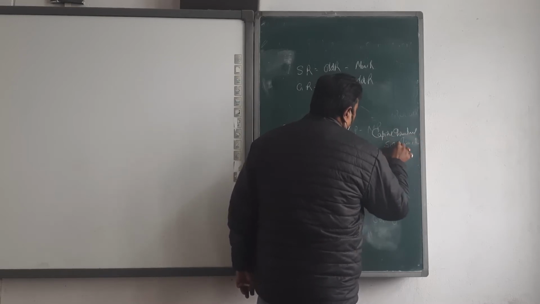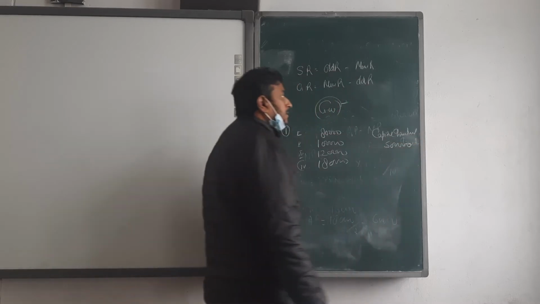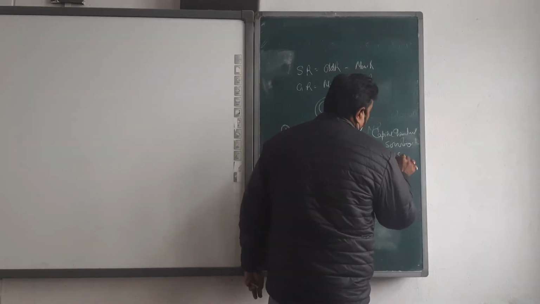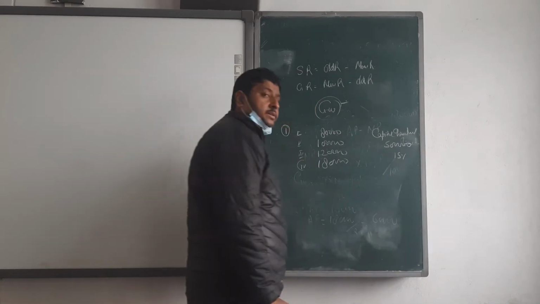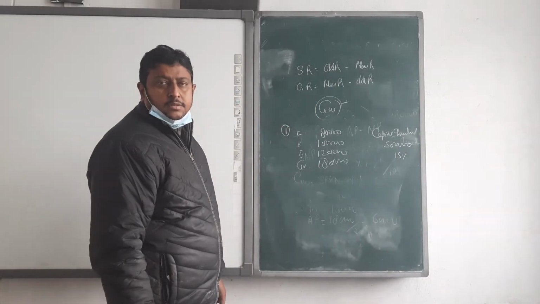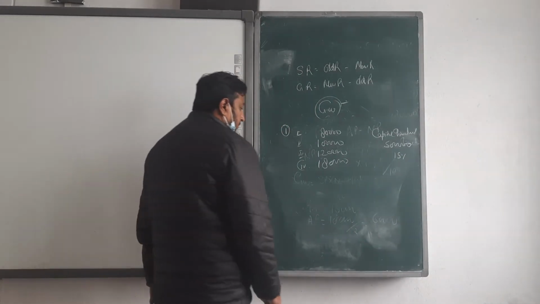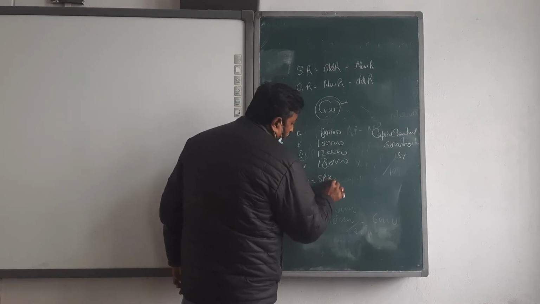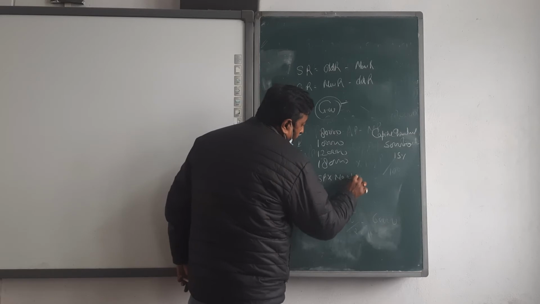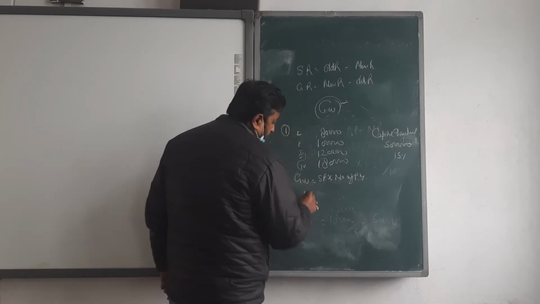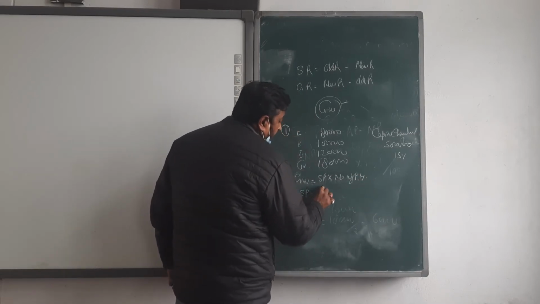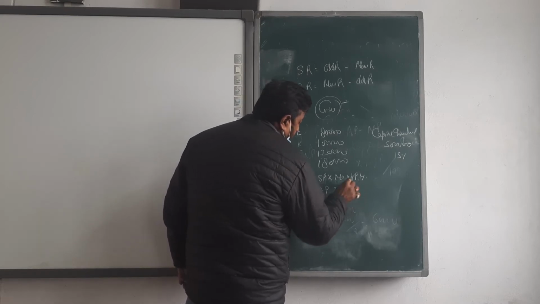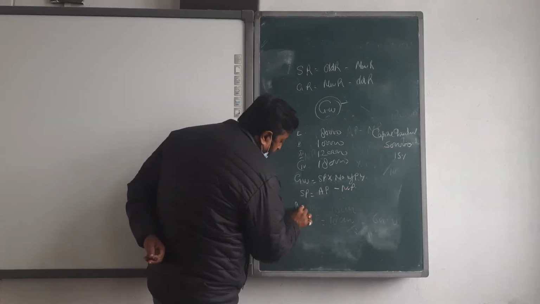A fair rate of return on investment is 15% per annum. Calculate goodwill of the firm based on 3-year purchase of super profit. So goodwill is equal to super profit into number of purchase years, beta. Super profit is equal to average profit minus normal profit. First calculate the average profit.